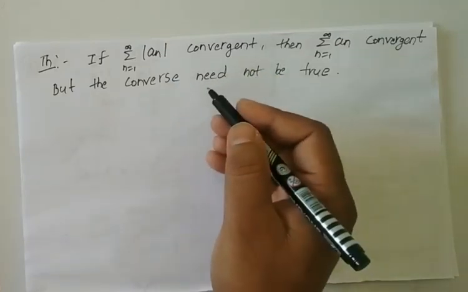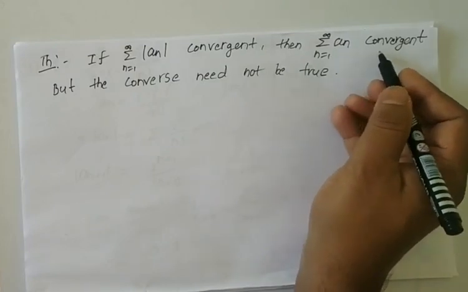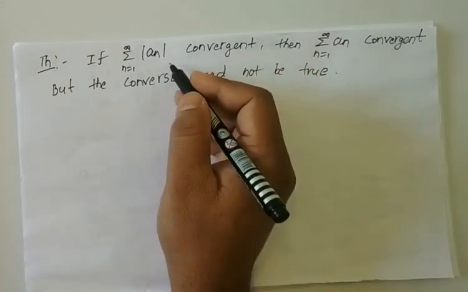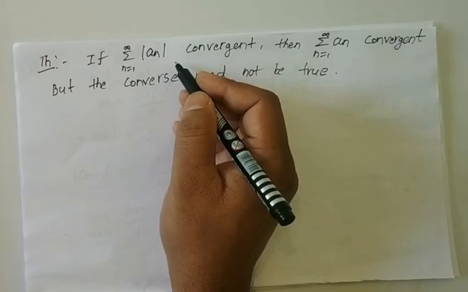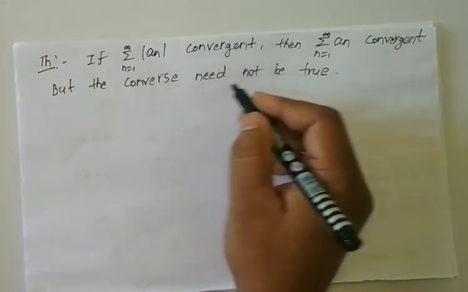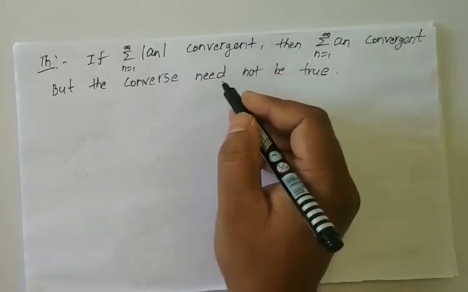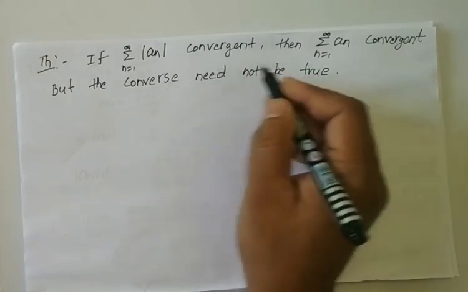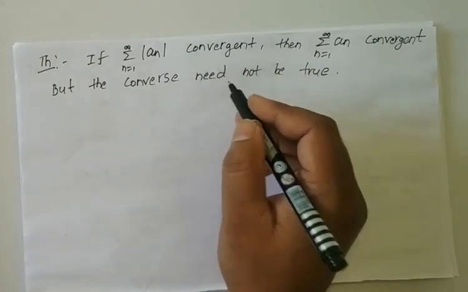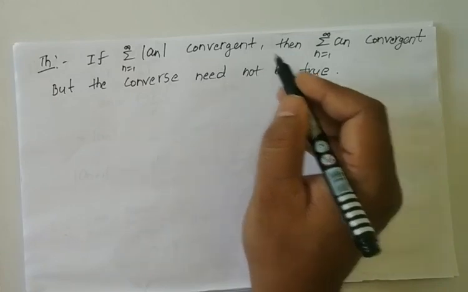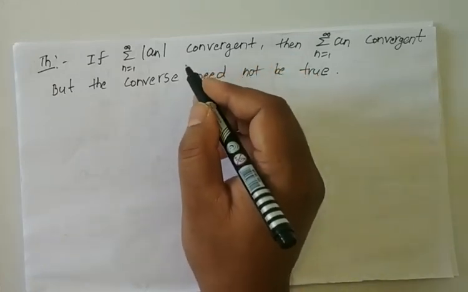That means many convergent series do not converge absolutely.